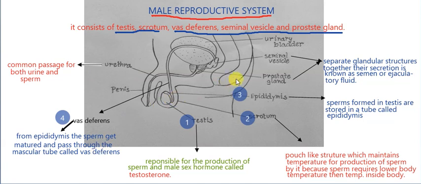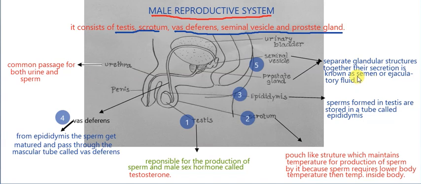Next, fifth, are the seminal vesicle and prostate gland. These are the accessory glands. They are separate glandular structures, and together their secretion is known as semen or ejaculatory fluid.